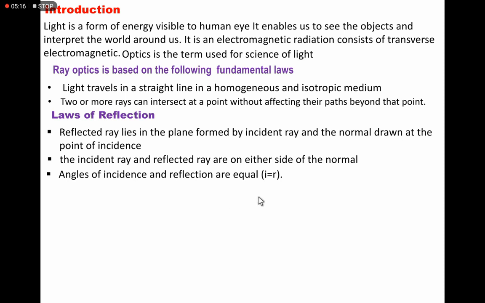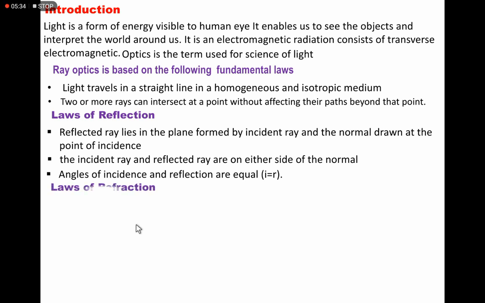These laws will be verified in the 12th standard syllabus, but basically we have to memorize that angle of incidence and angle of reflection are the same.